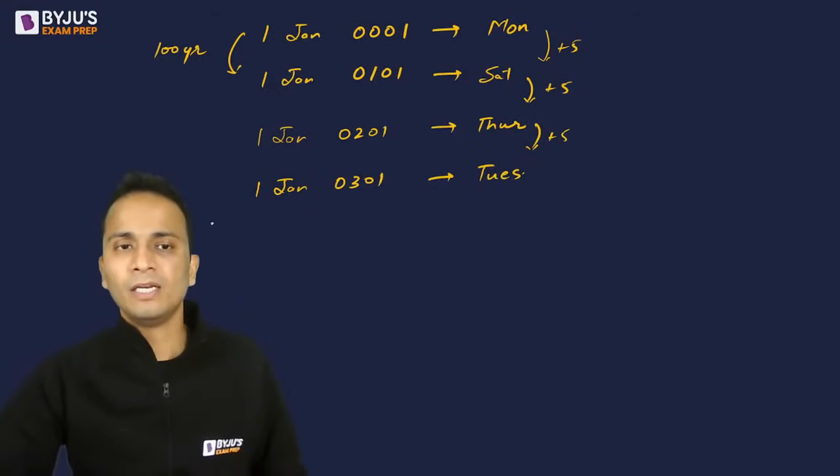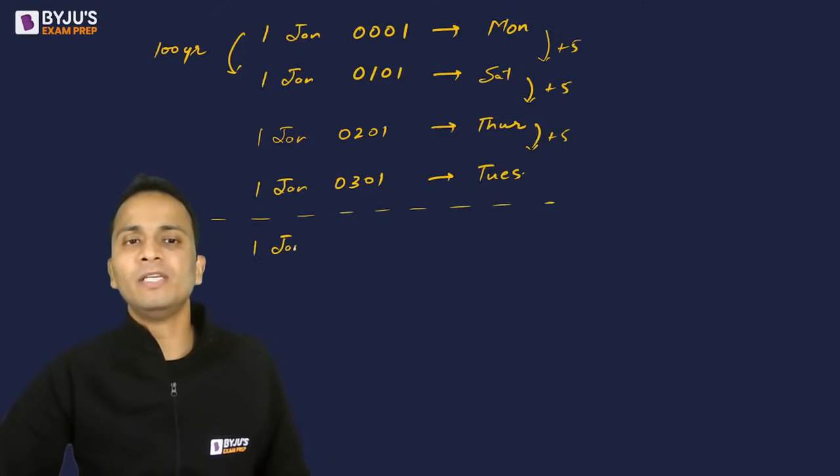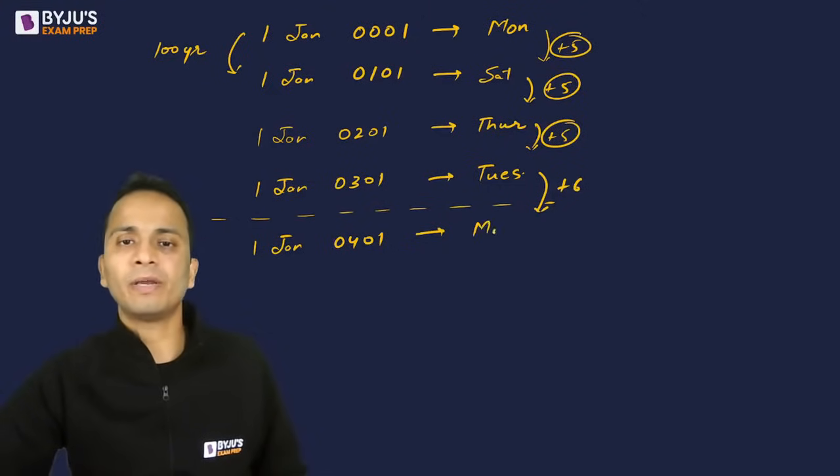Okay, then अब एक और बार अगर add करोगे 1st January 0401, in this case we will add 6. So पहले 3 बार 5 add हुआ and एक बार 6 add हुआ, it will become a Monday.